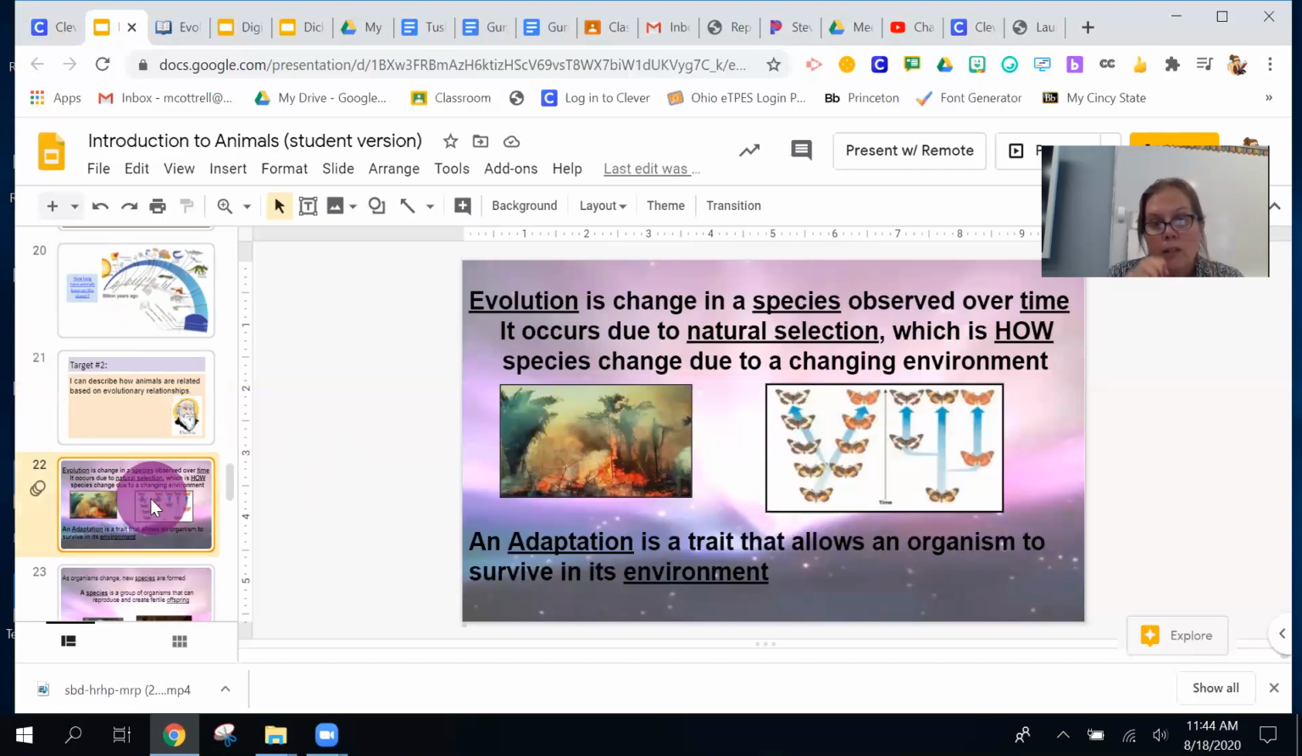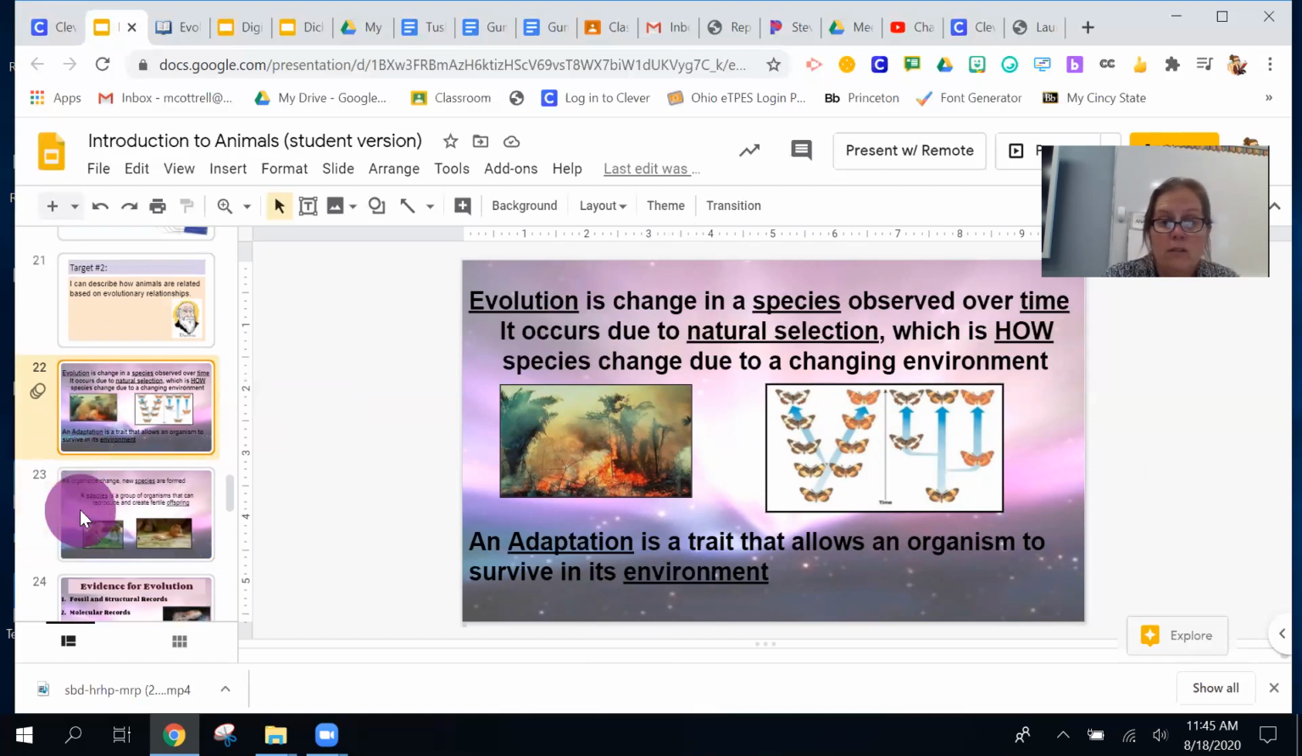So evolution is change. It is a change in a species over time. And the mechanism of evolution is natural selection. The mechanism, the how do species change, and that is natural selection. Natural selection is the idea that the more fit organism survives the environment. An adaptation is the trait that allows the organism to survive. So the adaptation is a physical trait, whether it be coloration, like in these butterflies, maybe it's size, maybe it's behavior, but it allows an organism to survive in its environment.